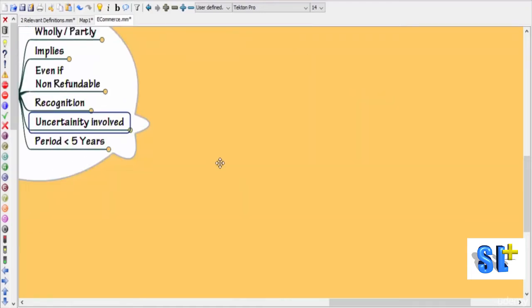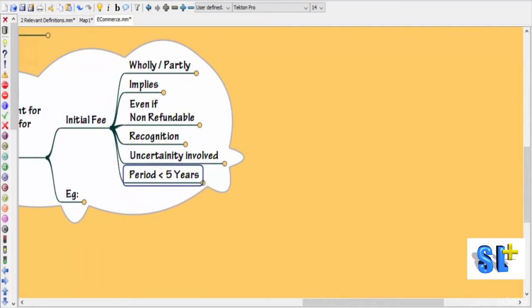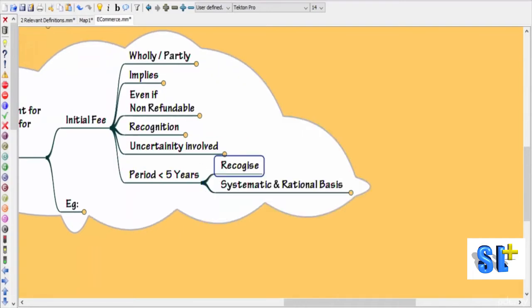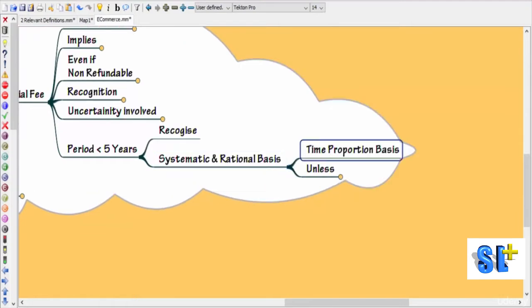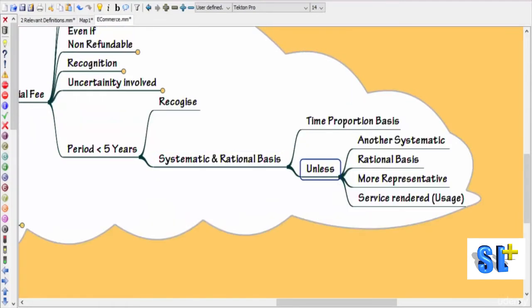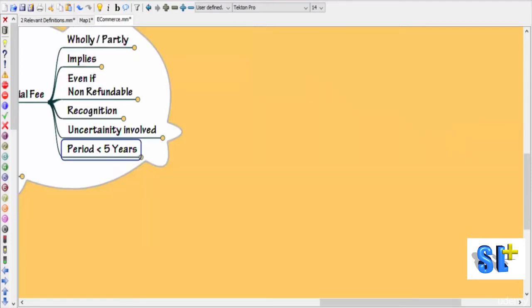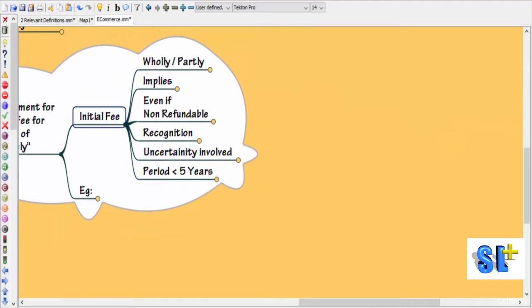But what will happen if the period is less than 5 years? If the period is less than 5 years, then it should be recognized on a systematic and rational basis, say on a time proportion basis, unless you have another systematic rational basis which is even more representative of the service rendered, that is the usage of services. Okay, so this is the scenario when the period is below 5 years.